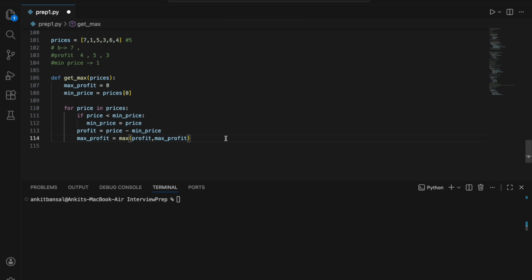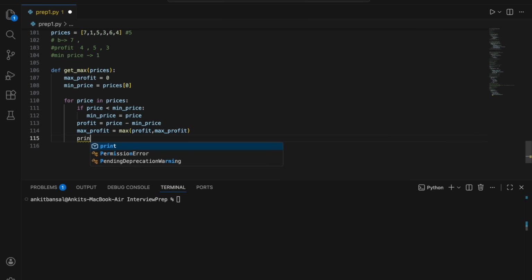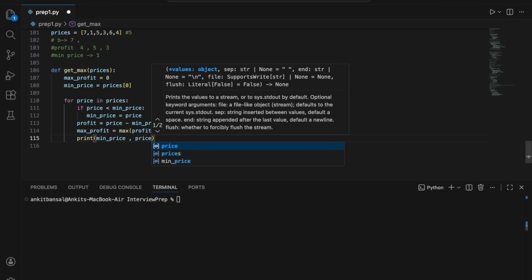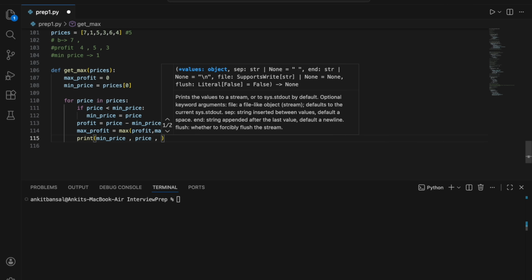I'll just print everything and then it will be clear. So I will say print. So I'll print three things. One is I will keep minimum price, right? And then price, right? And profit.